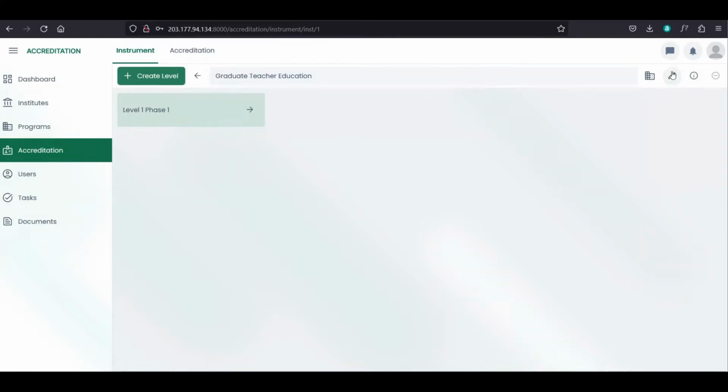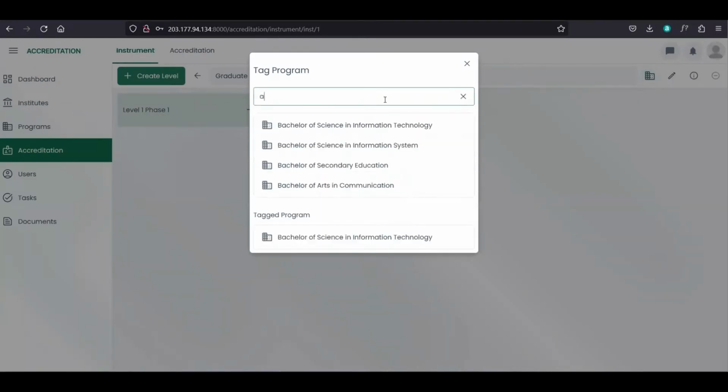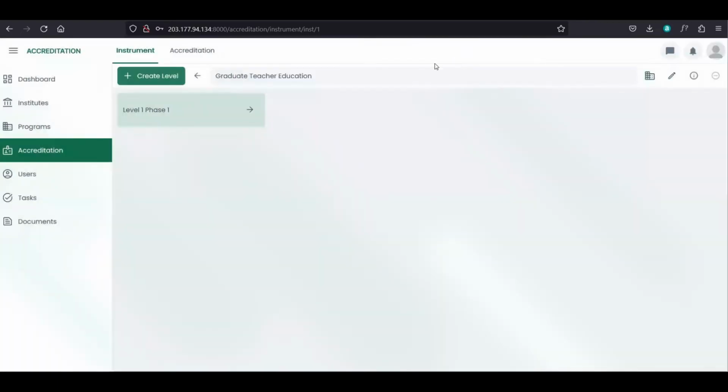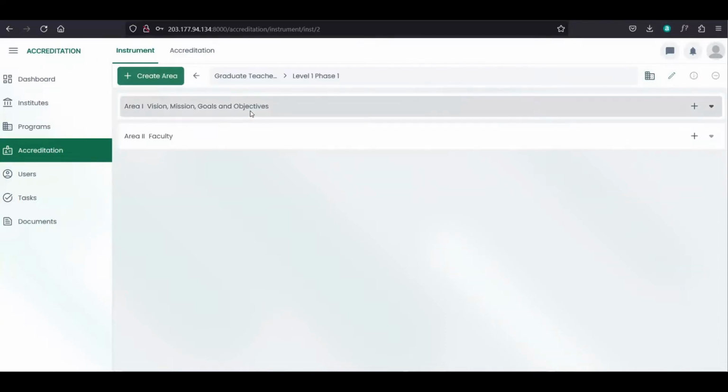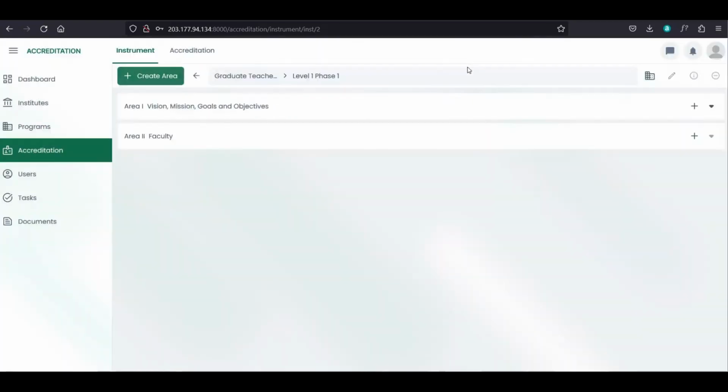So if we tag the program, we can just search for the program and then select which program you want to tag, and then after you select, you put a date for the self-survey or internal survey and the date of actual survey. So open this level. So after we open the level, we can now create new area or create area. So you can add another area here for that level.